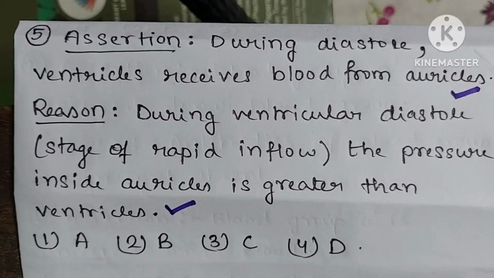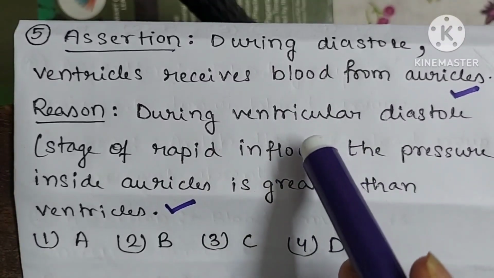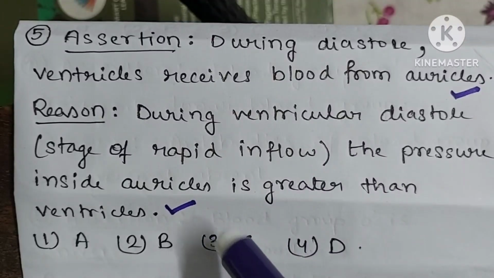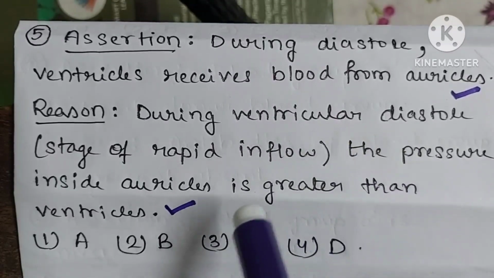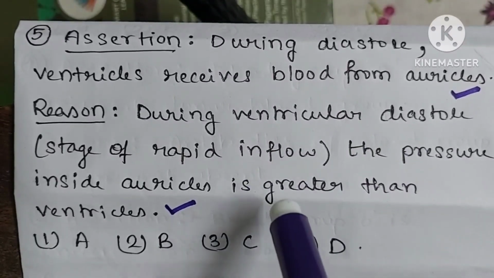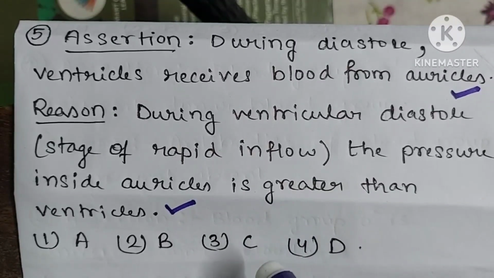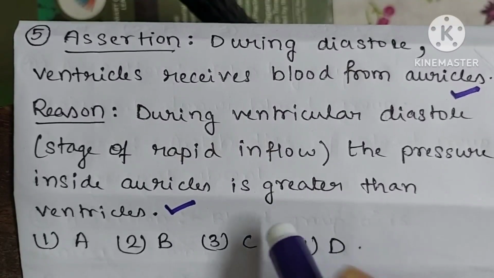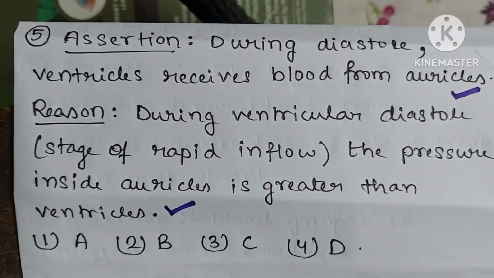When the pressure in the auricles increases, the pressure inside the ventricles will decrease, and therefore due to the increased pressure in the auricles, the blood in the auricles is pushed towards the ventricles. So the ventricles then receive blood from the auricles. So see here, the reason is explaining the statement in the assertion part.